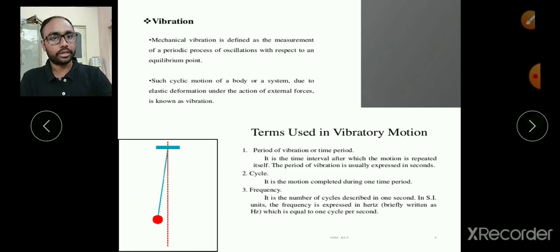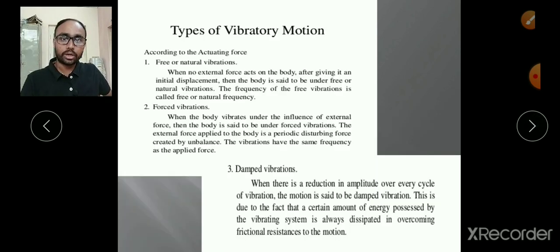Now we will see the different types of vibratory motion. The first type is free or natural vibrations, then forced vibrations, and damped vibrations. Free vibrations means that initially I take the system from the equilibrium position to the extreme position by applying an external force, and as soon as I release it, the system performs its motion without any external force. That is what we call free vibrations or natural vibrations.